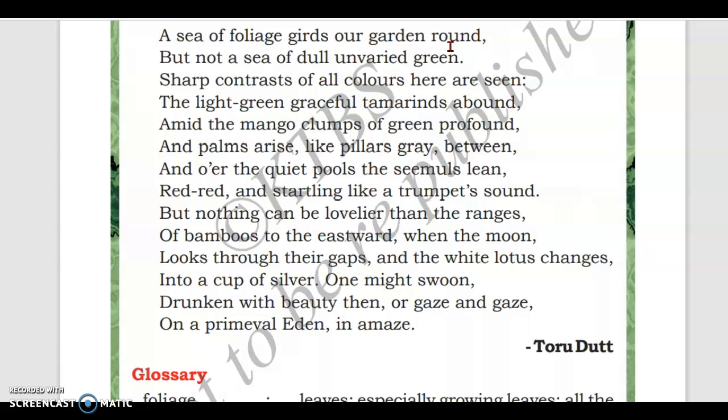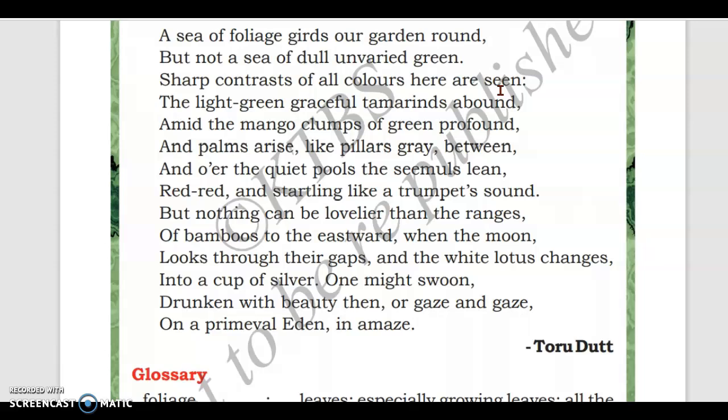But it's not the unvaried green. Leaves, in what color will they be? They will be green. It is not a sea of dull unvaried green. Unvaried means everything is the same. If it is varied, it is of different colors, different green colors. Okay, so she starts like that. Then, "Sharp contrasts of all colors here are seen."